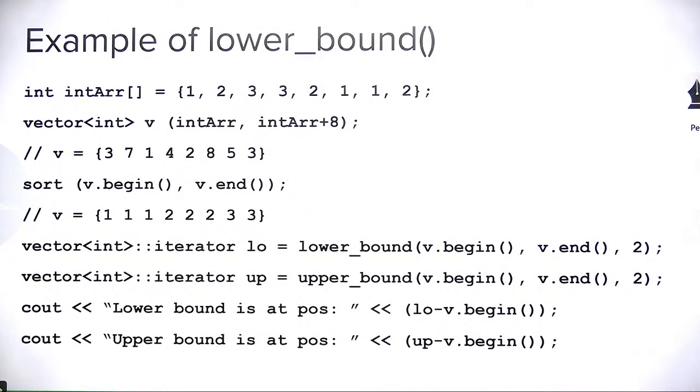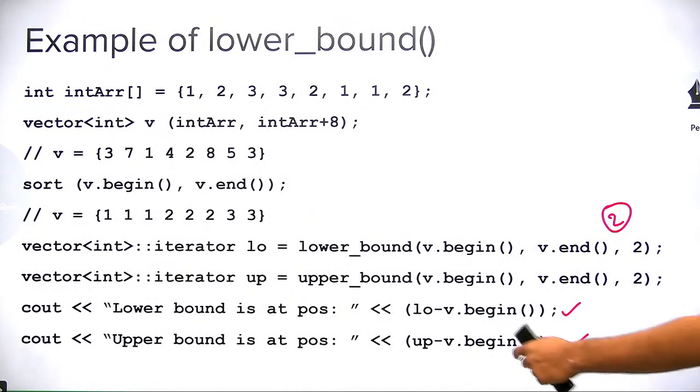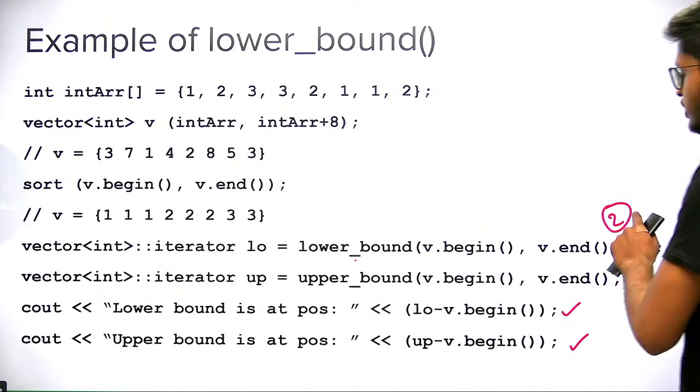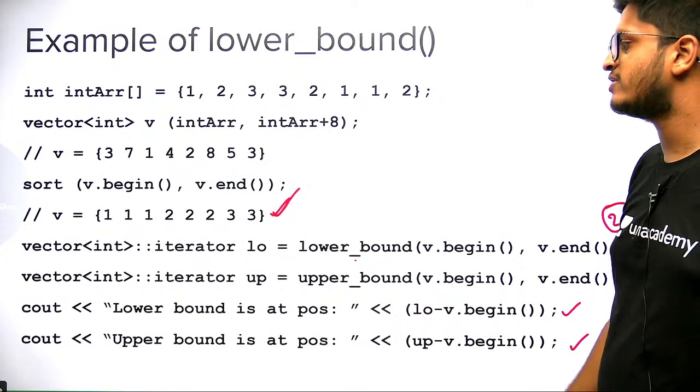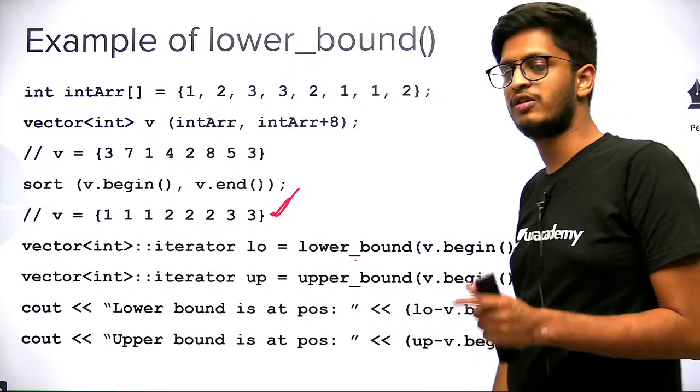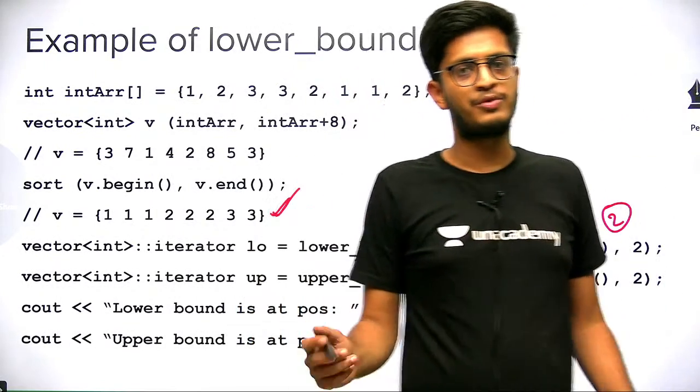So here is a beautiful example. Just let me know both the values. I will not tell you what the answer is. I'll give you 2 minutes to think. If you cannot see this, we are searching for 2. We are trying to find the lower bound and upper bound of the number 2 in this vector, and what is the position for that.